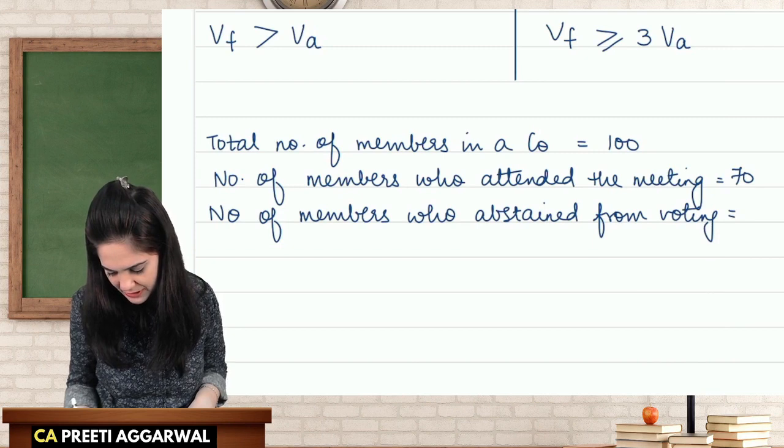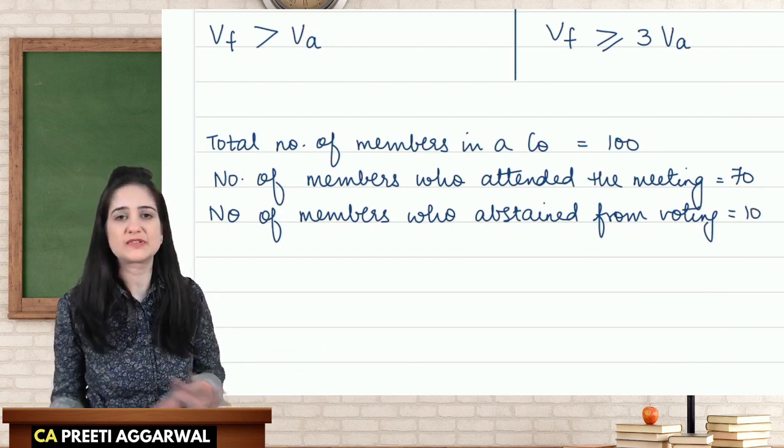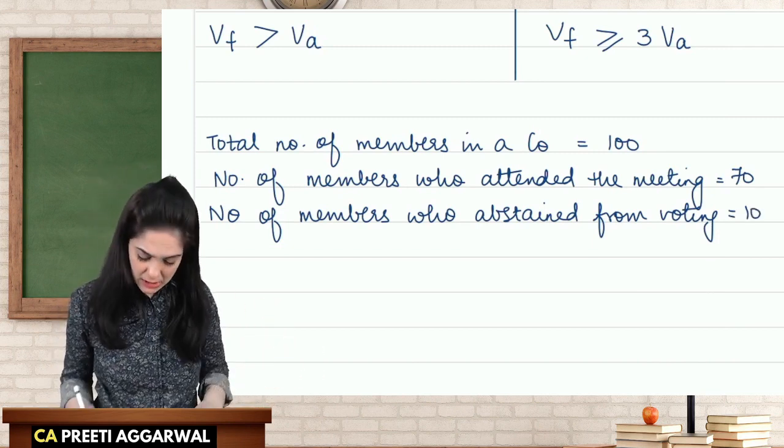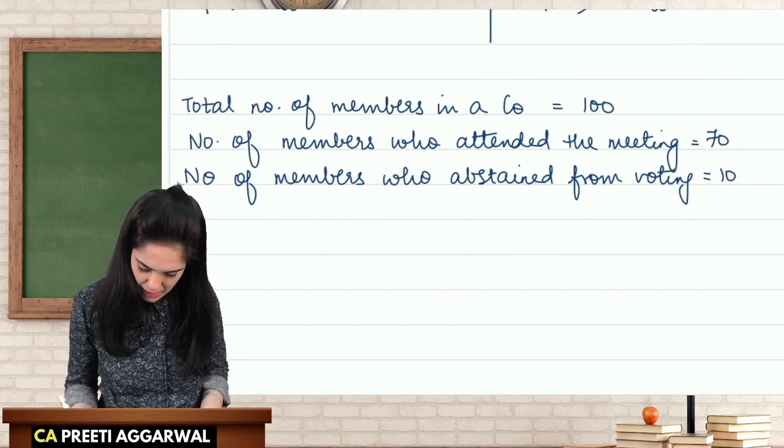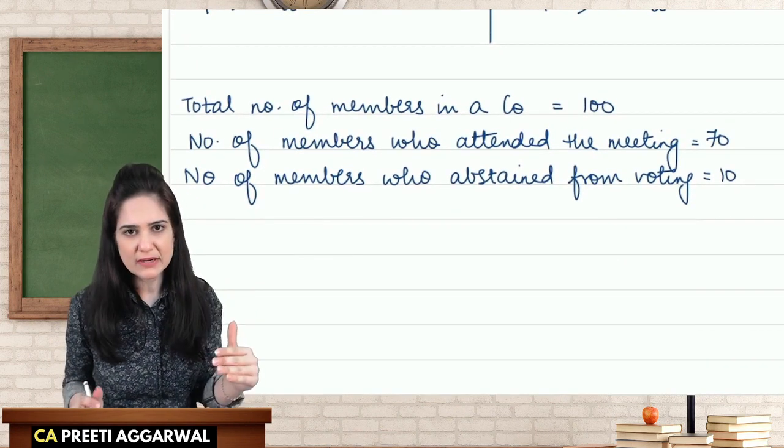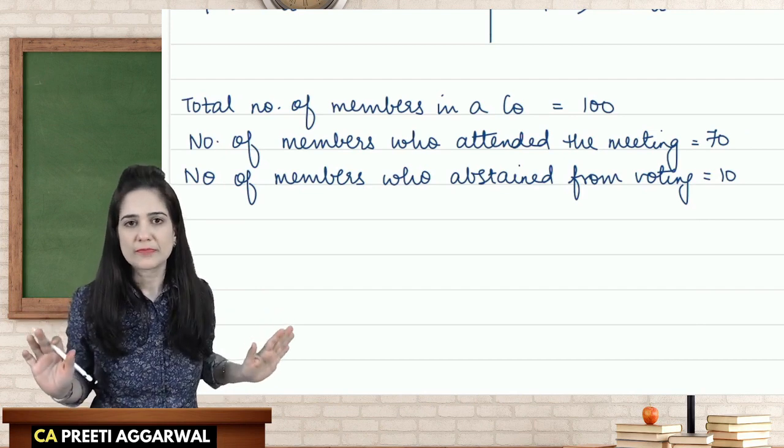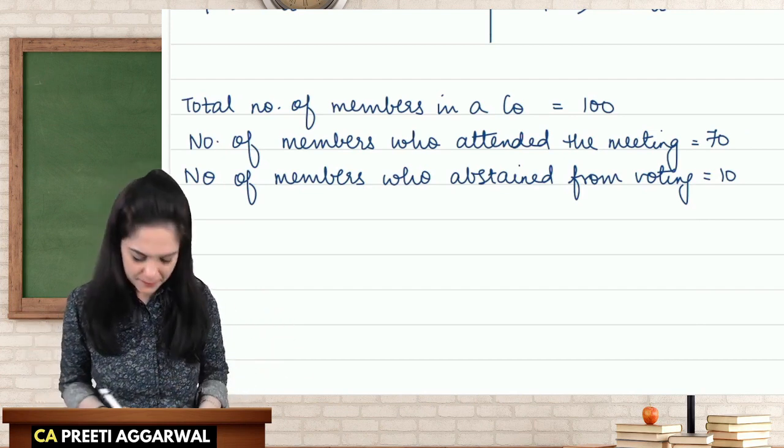are 10. They were not interested. They said, we don't want to vote. We are just here to participate in the meeting. Okay. Then out of 70 people who attended, 10 don't want to vote. So only 60 people voted.